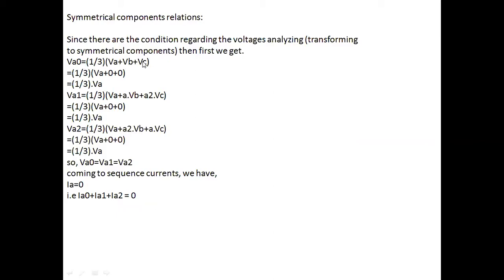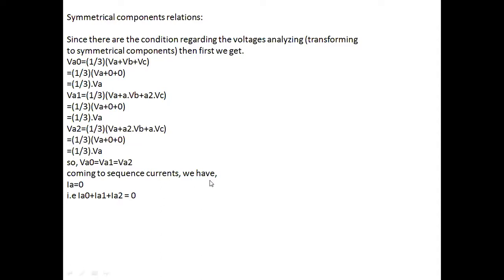Since VB and VC are 0, VA0 is equal to 1 by 3 times VA. Similarly, VA1 is equal to 1 by 3 times VA, and VA2 also 1 by 3 times VA. From this equation, I can observe that VA0 is equal to VA1, that's equal to VA2. That means all sequence components, that is positive sequence, negative sequence, and zero sequence voltages, are equal.